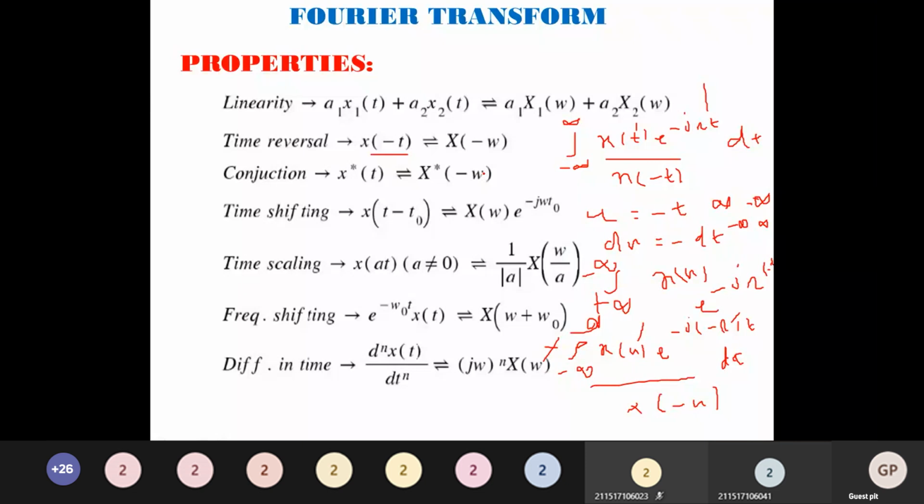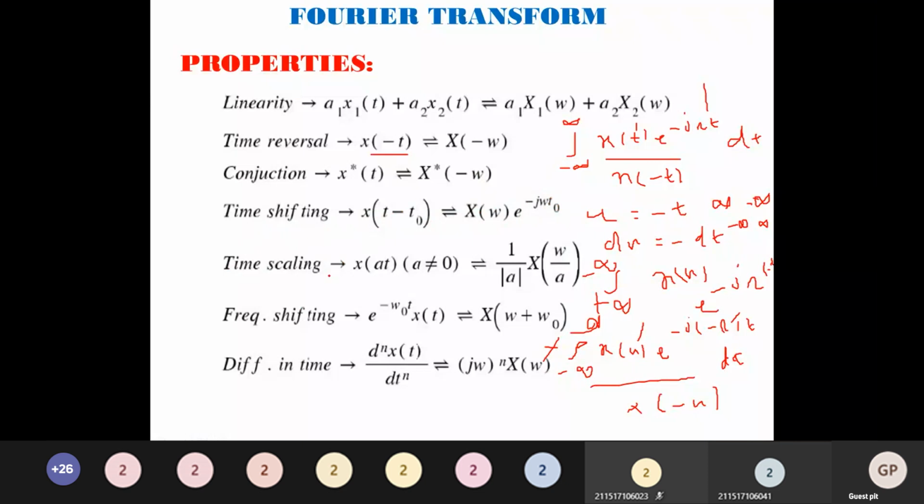Many times we can see a few problems asked with respect to time shifting. It is a very important property. Many problems are asked with the combination of scaling and shifting properties. The time shifting property is given by: the Fourier transform of x of t minus t naught is equal to X of omega e to the power minus j omega t naught. Similarly, x of t plus t naught will be X of omega e to the power plus j omega t naught.